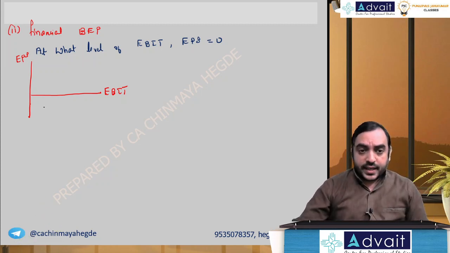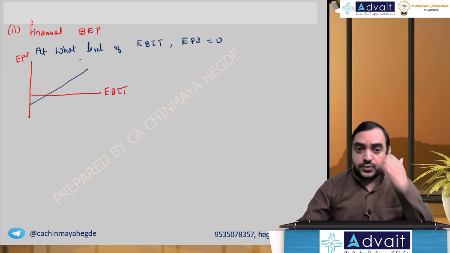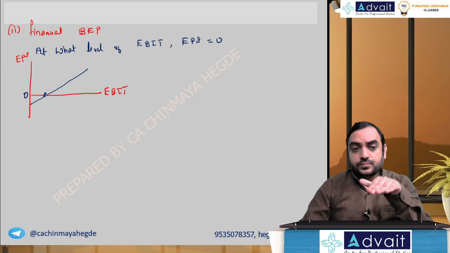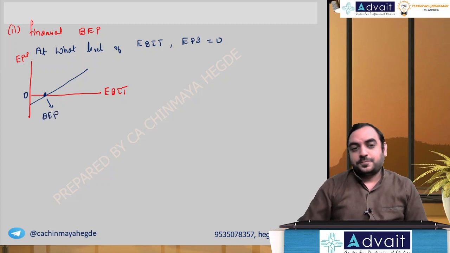If I draw a line, this is one plan. When EBIT changes, EPS will change. At this point, where it crosses the EBIT axis, EPS is 0 and EBIT is so much. This is called the financial break-even point.